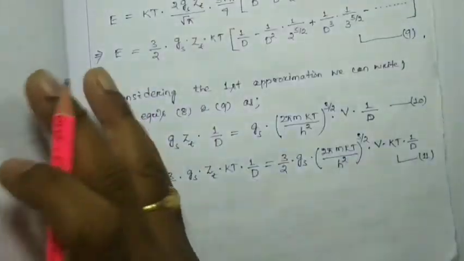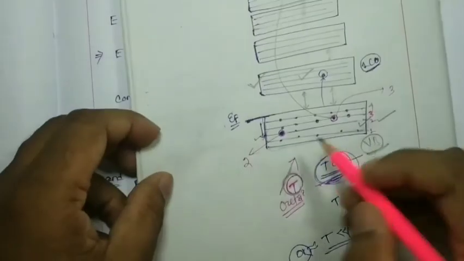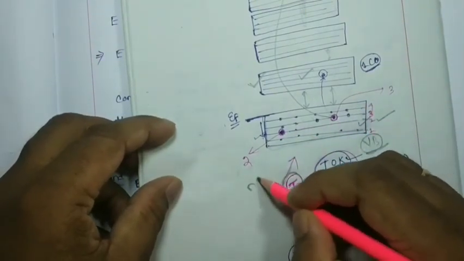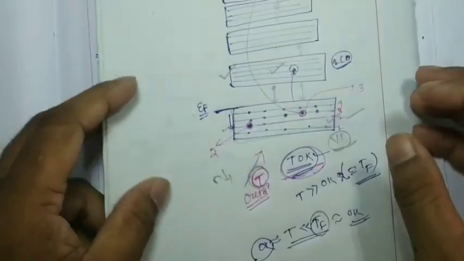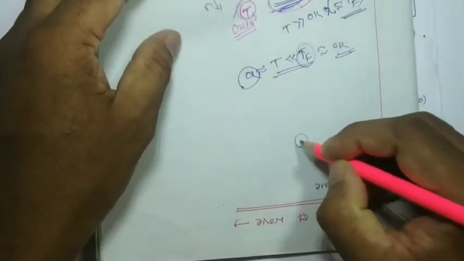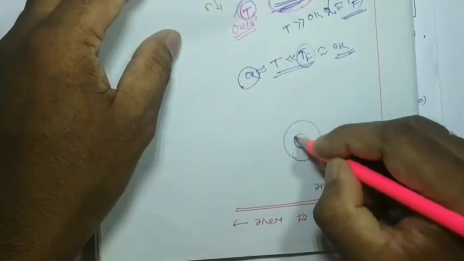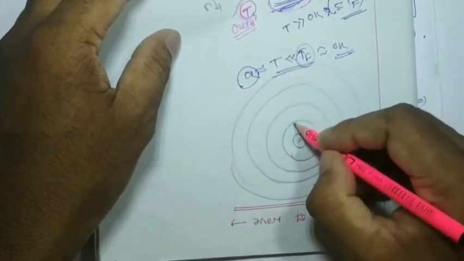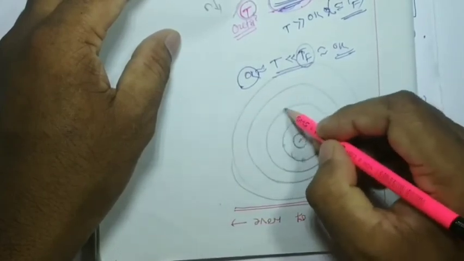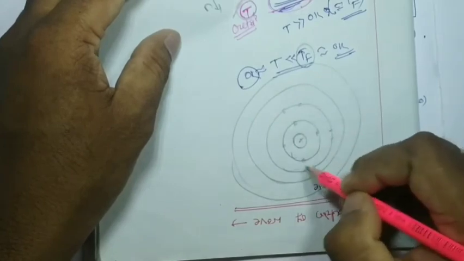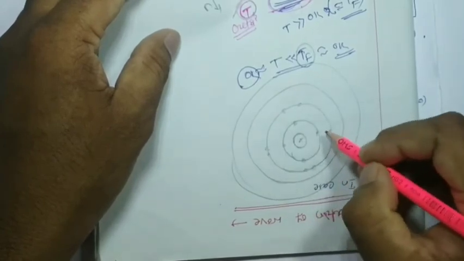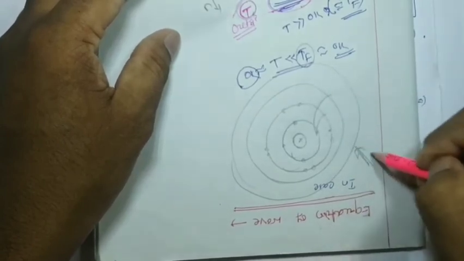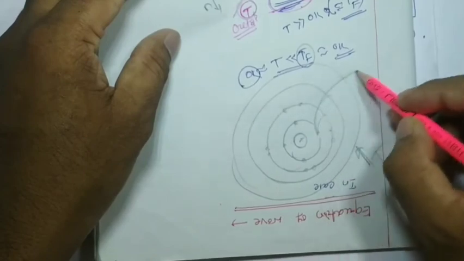So the particles are going to vacate, or we can say N is going to be decreased. In another way, you can understand that this is your atom, and these are your lower energy states, and these are your higher energy states. Lower energy states are filled with electrons at a very low temperature, and when the temperature is increased, this electron jumps to a higher state. If enough temperature is given, this electron may leave this atom.